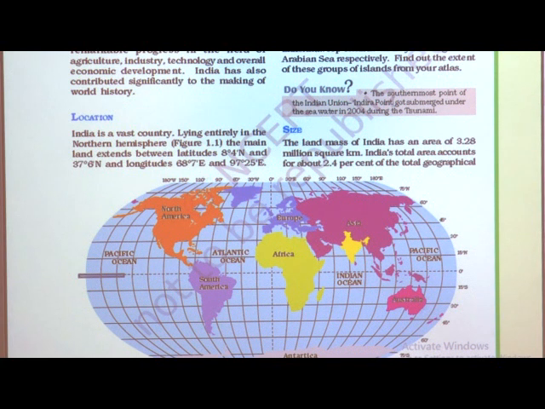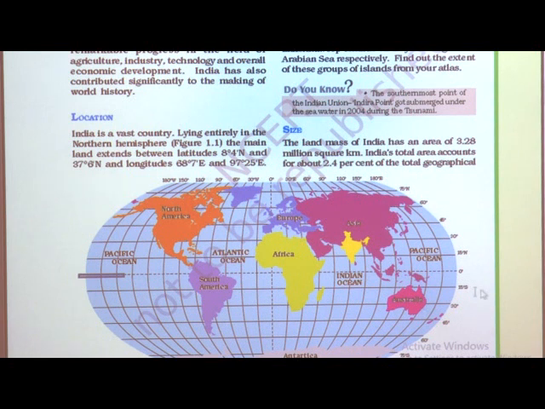So the southernmost point of India, called Indira Point, got submerged under the sea water in 2004 during the tsunami. So the southern part, Andaman and Nicobar southern part, Indira Point, was totally submerged under the water at the time of the 2004 tsunami. The tsunami that came in 2004, under that tsunami Indira Point is totally submerged under the water.